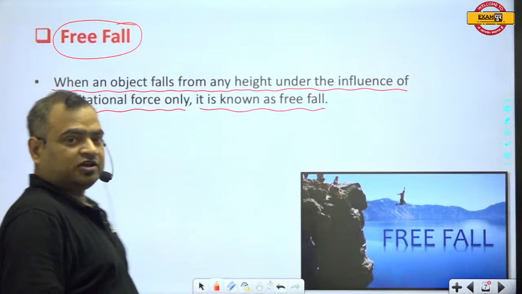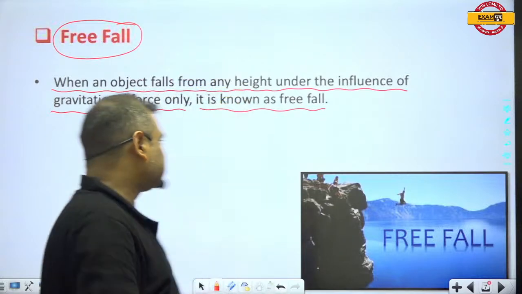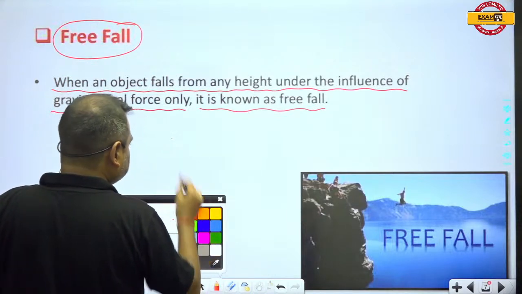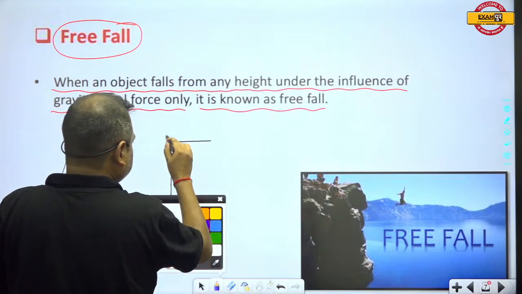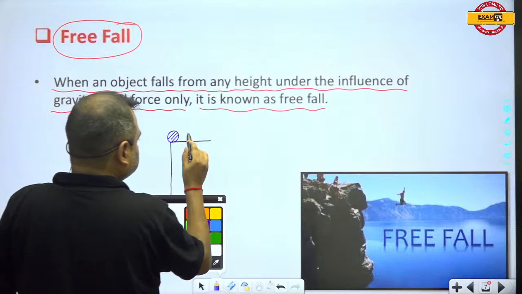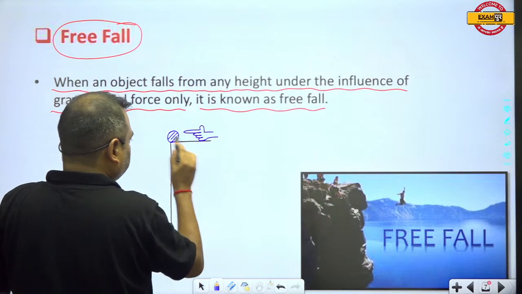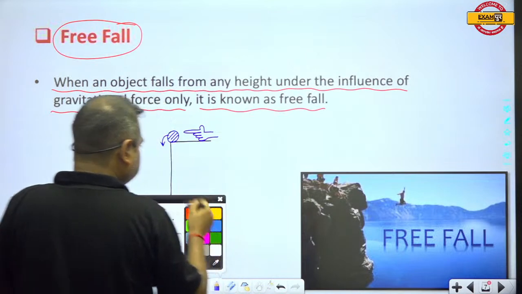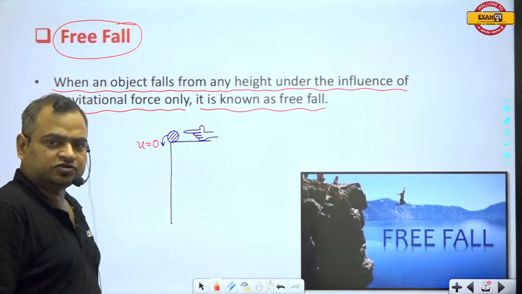In case of free fall, when the body is dropped, drop means the initial velocity is 0. Suppose that this is a building like this, and you apply force like this, and this body just falls down like this. U is equal to 0.